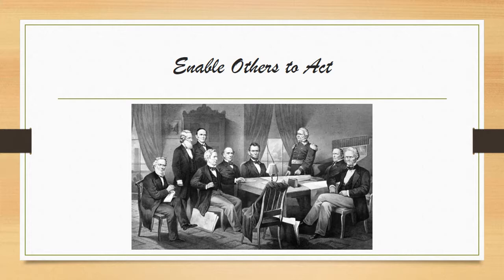In this picture is Abraham Lincoln's cabinet, and he actually did not get along with his cabinet members very well because they all had different viewpoints and decisions on specific situations. And he was great at enabling others to act because he was known to be less demanding and more convincing. So he would treat everyone more as an individual so they felt more included and all around willing to make decisions. He actually let them make decisions on their own that he had to make, and he left it up to them. So it made them feel more as a team instead of his followers.